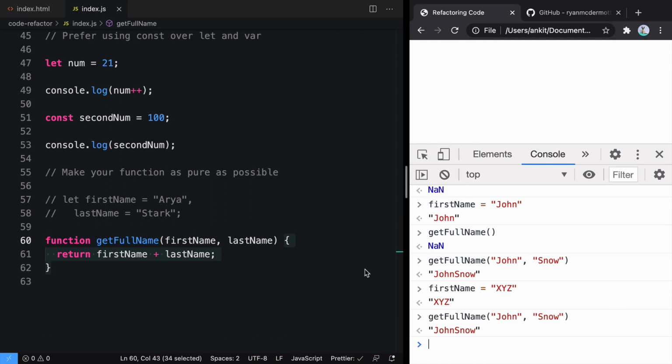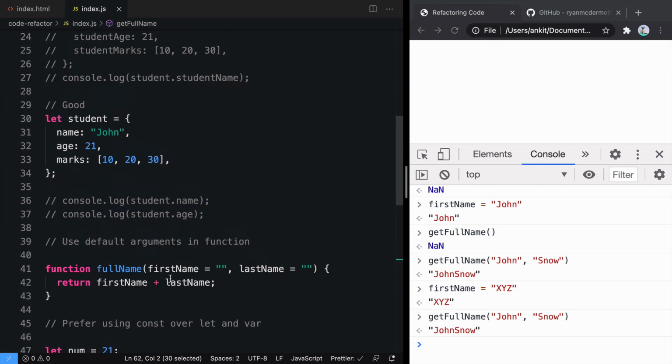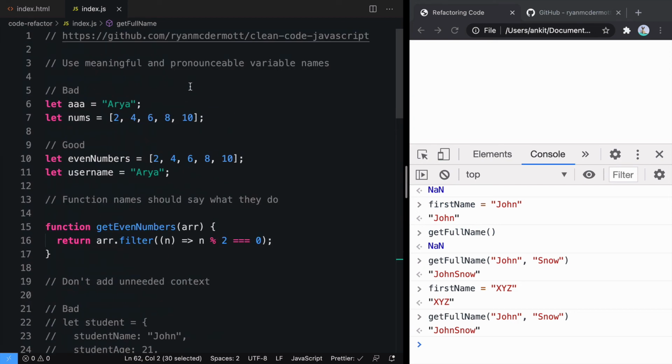We'll get the same output. So now this function is pure, because whatever values you get as arguments, you act on them and return them. In this way, we learned about some of the guidelines that we should follow when writing code, which make the code reusable, readable, and easy to refactor.